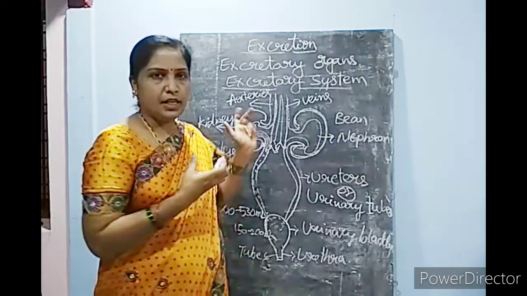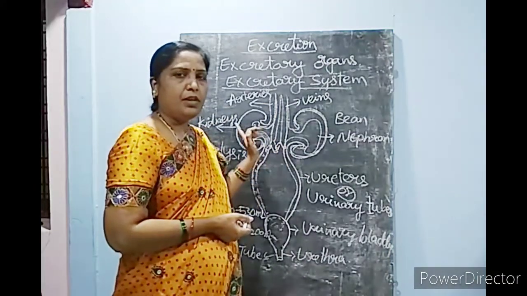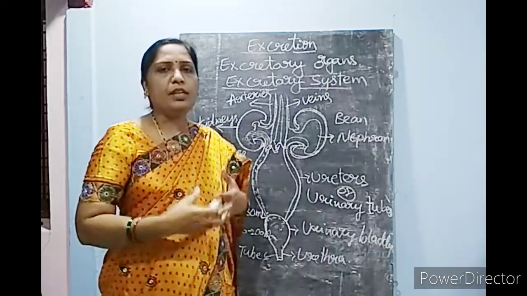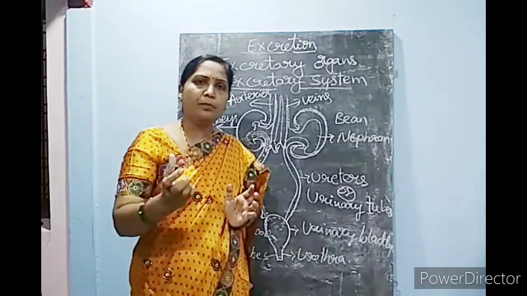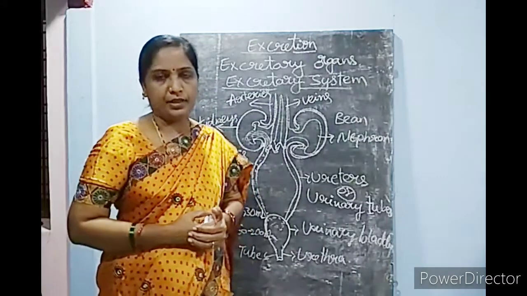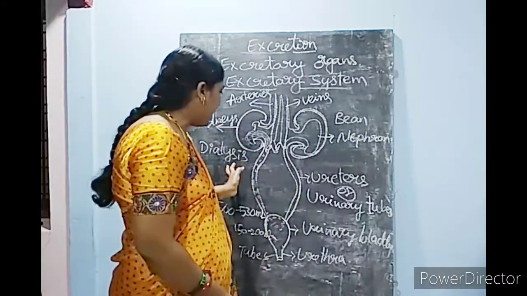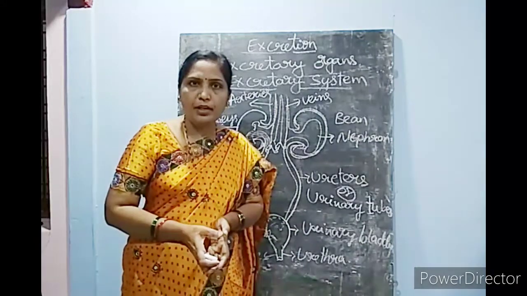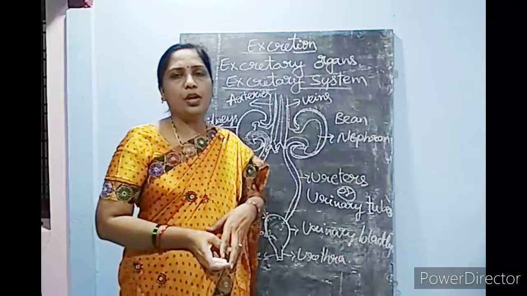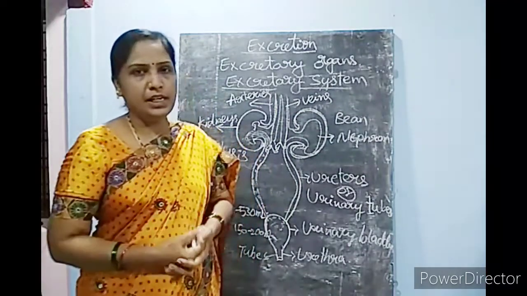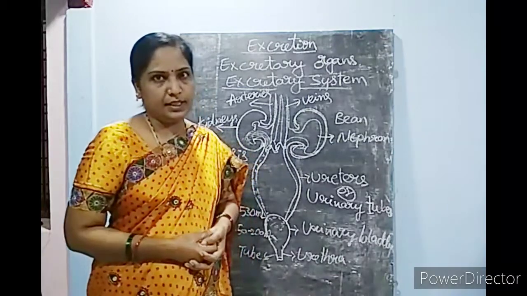A person can happily lead his life even with a single kidney. If the kidney is totally spoiled, it can be transplanted from one person to another. Until the kidney transplantation takes place, dialysis is the treatment where the patient can wait until he gets a donor to donate a kidney. So this is all about your excretory system.